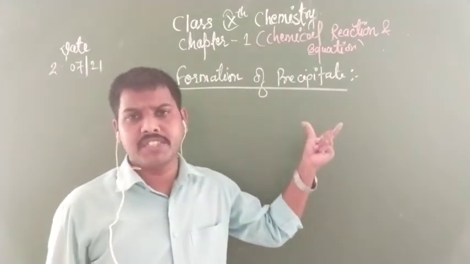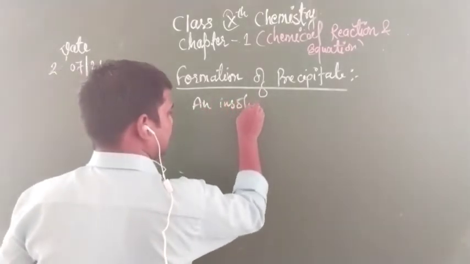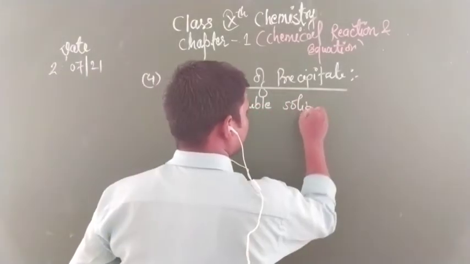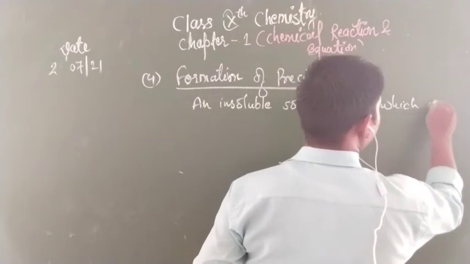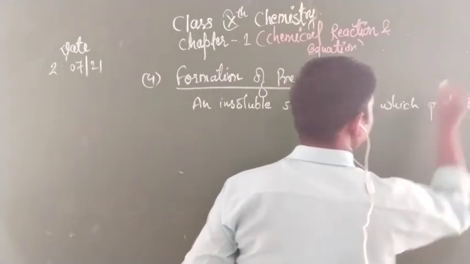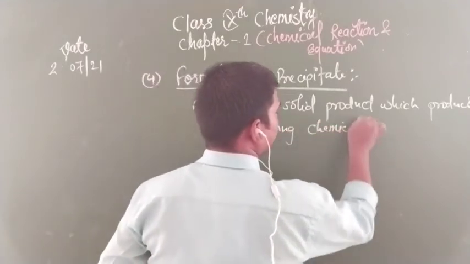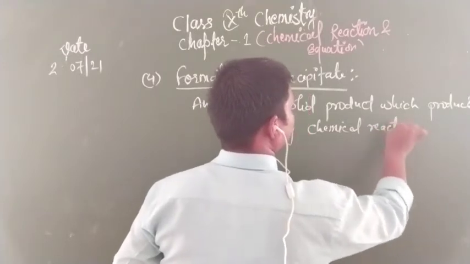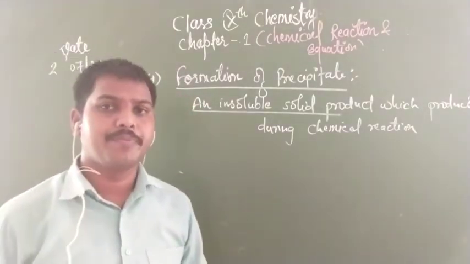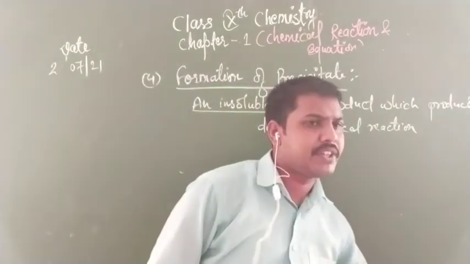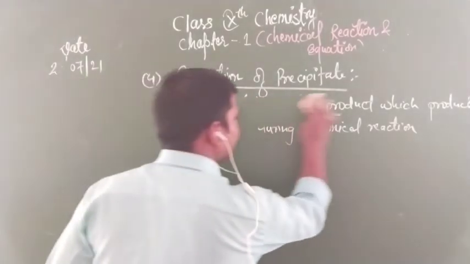So precipitate means an insoluble solid product which is produced during a chemical reaction. So the main thing is that it is an insoluble solid product, means it will not dissolve. Clear everyone? So all precipitates are insoluble solid products which are always produced in a chemical reaction.